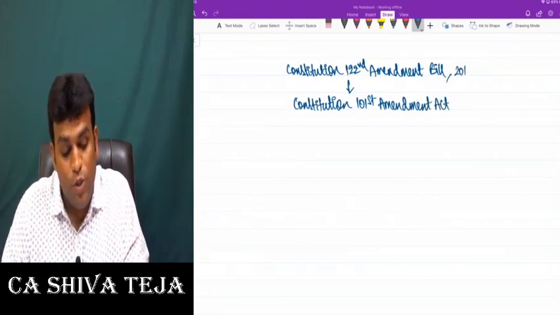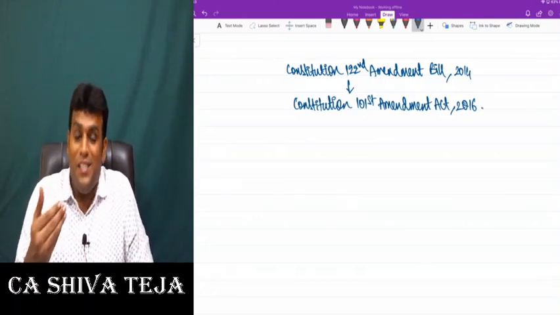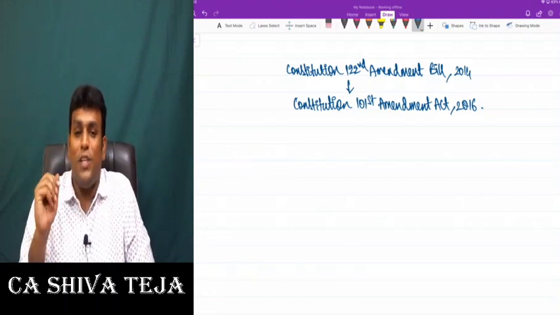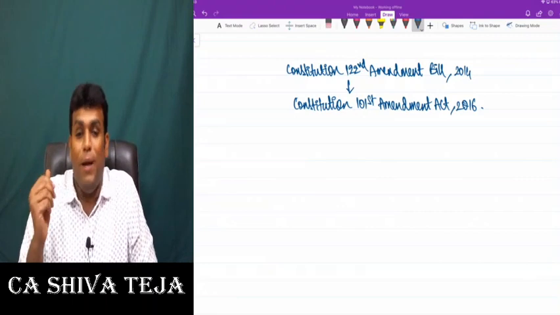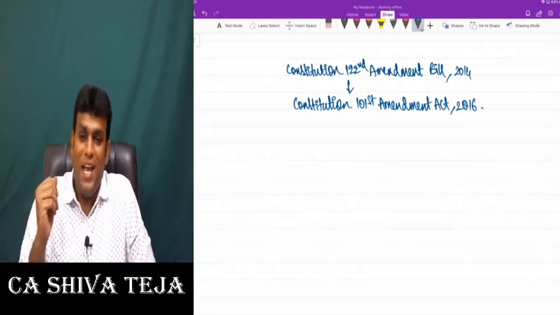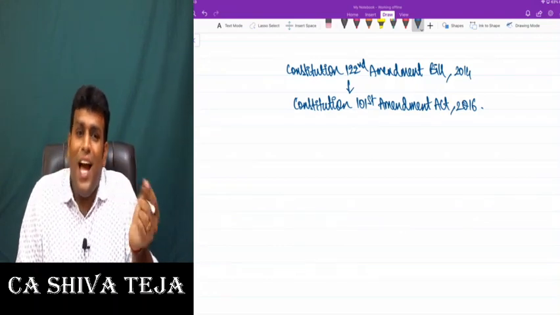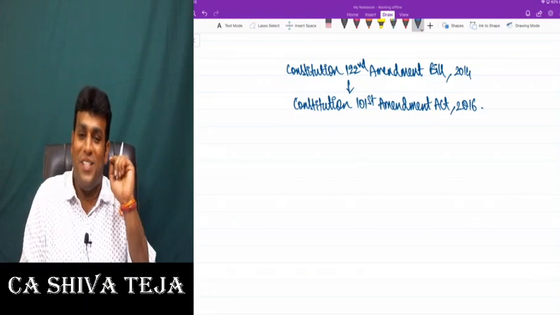Bill year is 2014, act year is 2016. That signifies that a bill which was introduced in 2014 was passed in Lok Sabha and Rajya Sabha and then signed by the President in 2016. And every bill may not become an act, and that is the reason why the 122nd bill became the 101st Amendment Act.